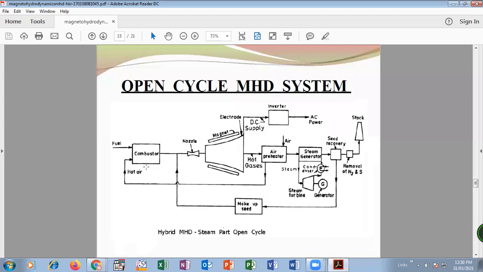On the left hand side there is a combustor, or combustion assembly, in which the fuel is inserted. For combustion, we require air, so this is the hot air inlet. By use of air and fuel, combustion occurs. Combustion is nothing but the burning of fuel in the presence of oxygen.